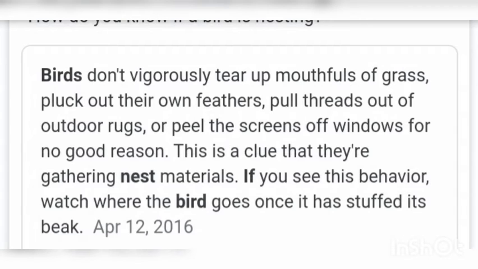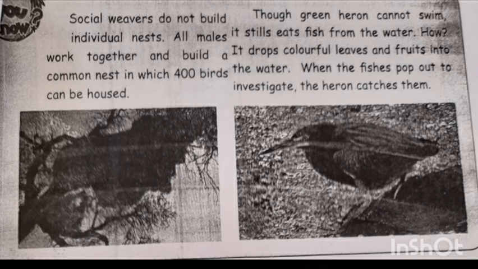Let us know, children, social weavers do not build individual nests. All males work together and build a common nest in which 400 birds can be housed. Though the green heron cannot swim, it still eats fish from the water. How? It drops colorful leaves and fruits into the water. When the fishes pop out to investigate, the heron catches them.